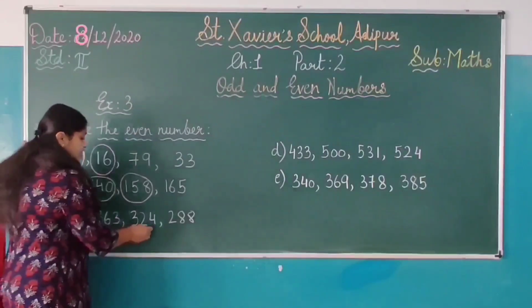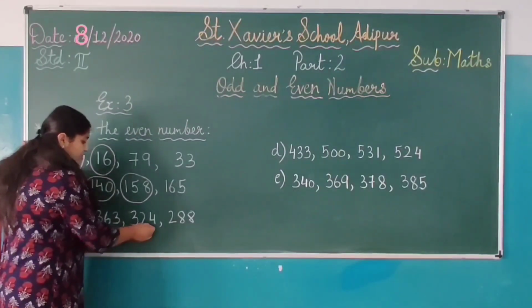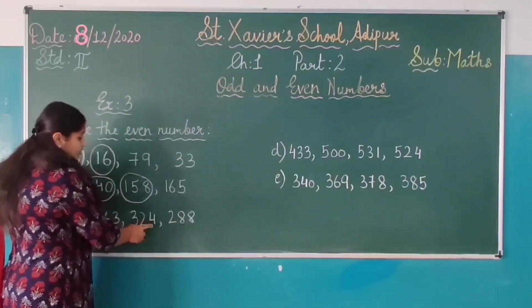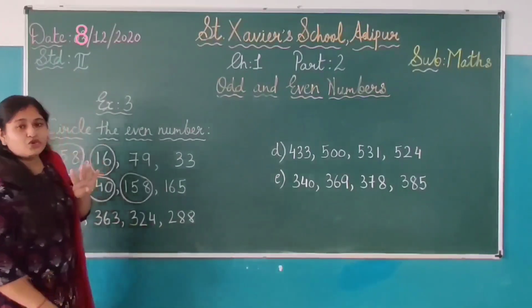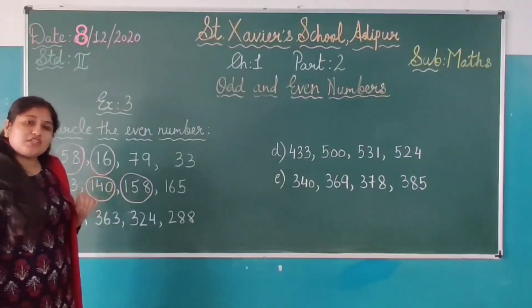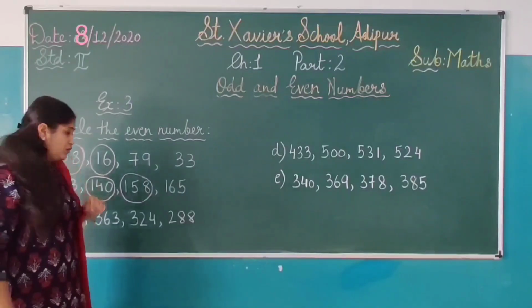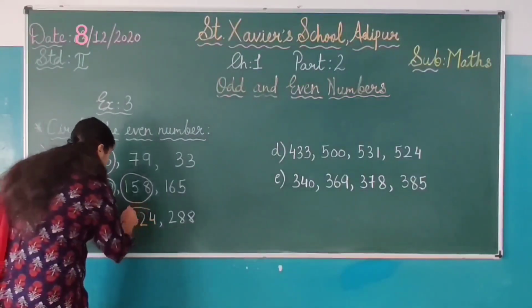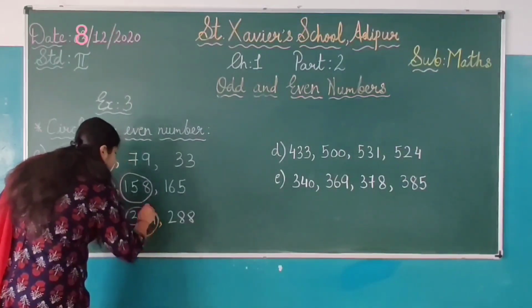Now 324, right? 324. So here 4. One space पे कौन सा नंबर है? 4. So students सोचो 4 कौन सा नंबर है? Yes, even number. So 324 will be the even number here, right?